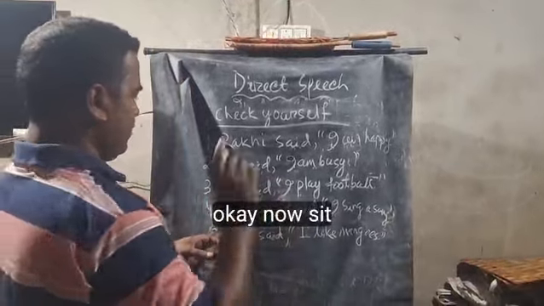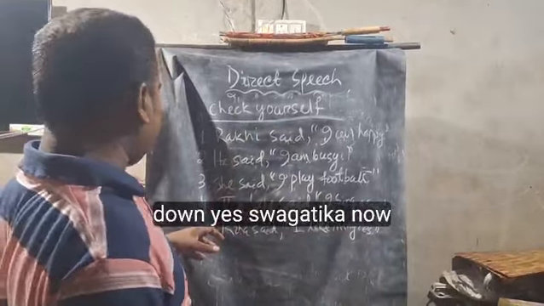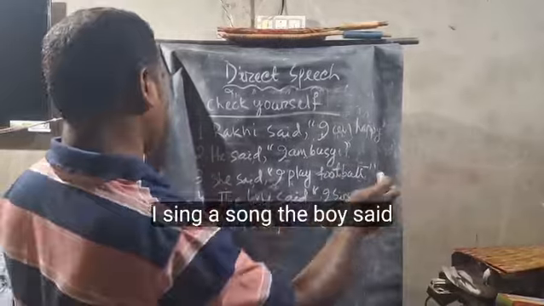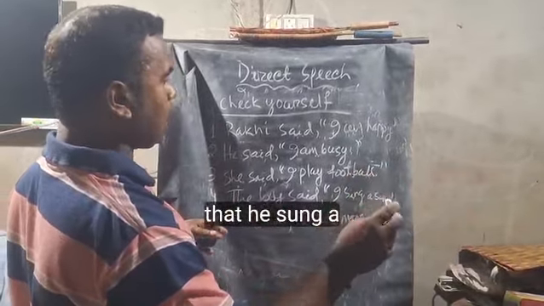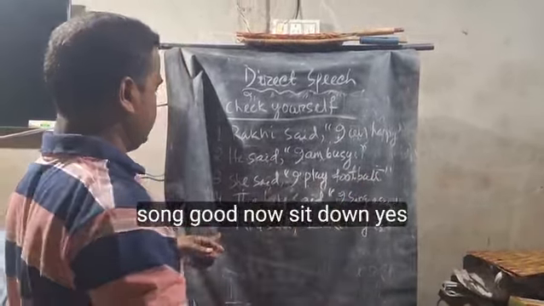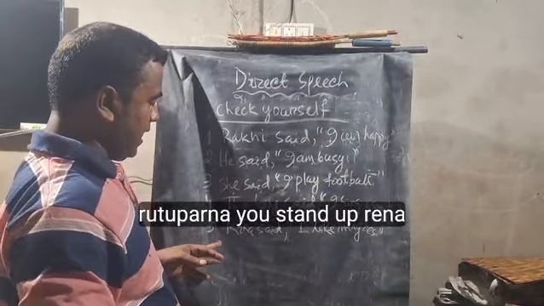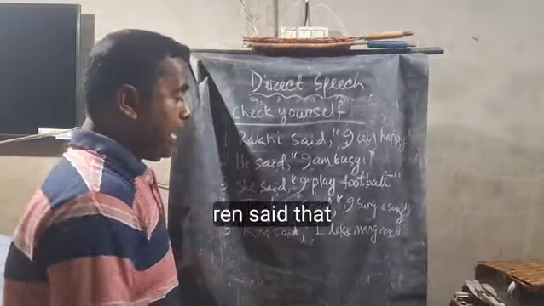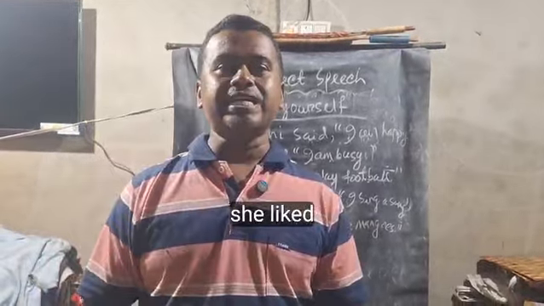Okay, now sit down. Swagatika, you stand up and say, the boy said, "I sing a song." The boy said that he sang a song. Good, sit down. Rutuparna, you stand up. Rina said, "I like mango." Rina said that she liked mango.